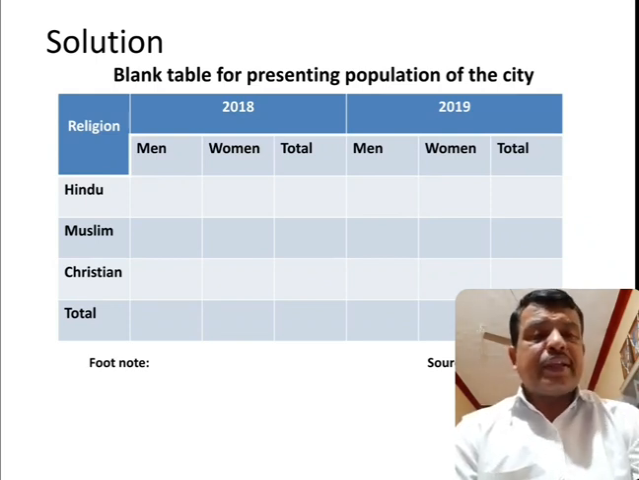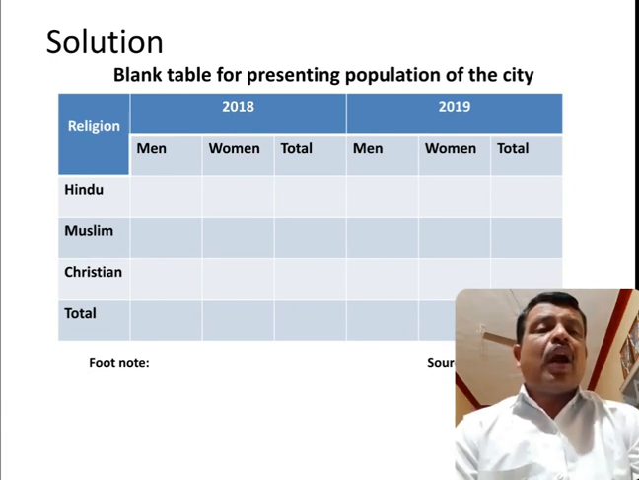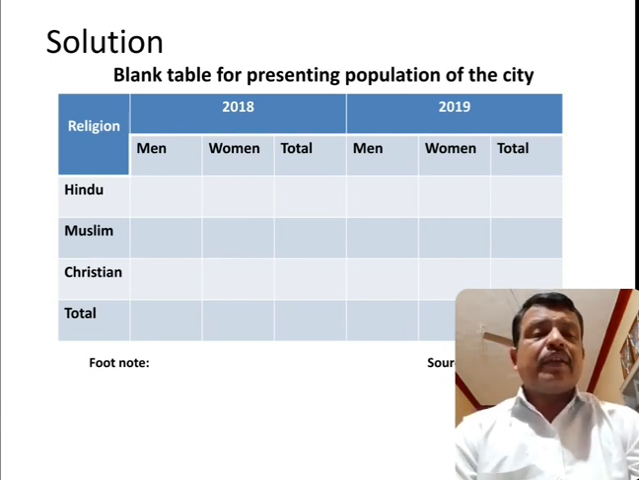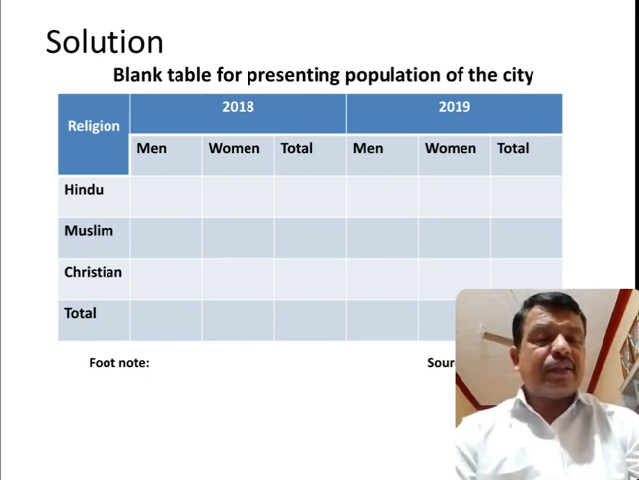So first we have to write the title of the table. So that is the blank table for presenting population of the city. First we have to write it compulsorily like this. This is called the title of the table. And here on one side I am going to consider religion, that is given in the problem: Hindu, Muslim, Christian, and we have to take the total.